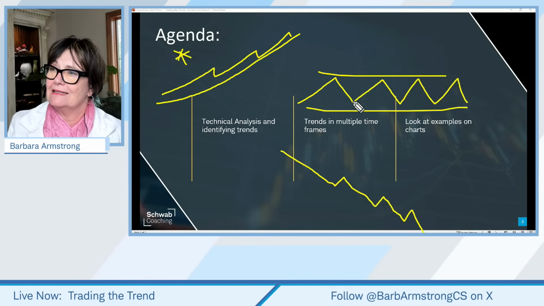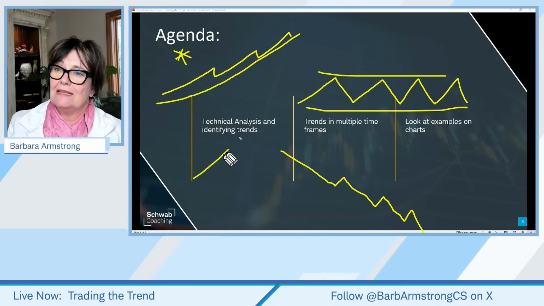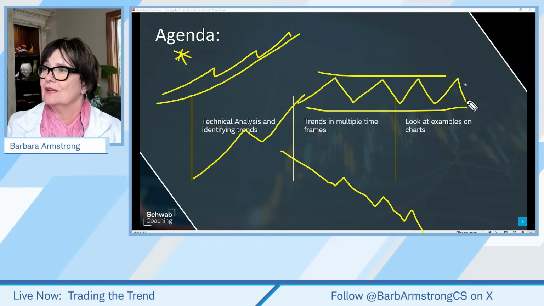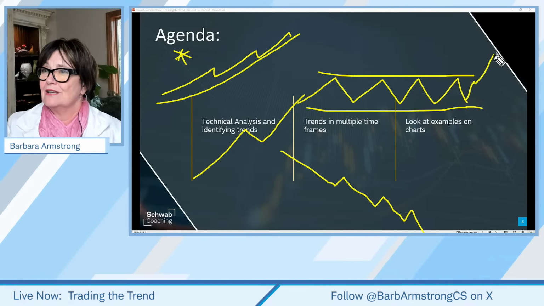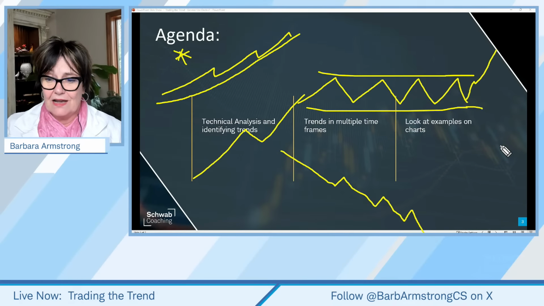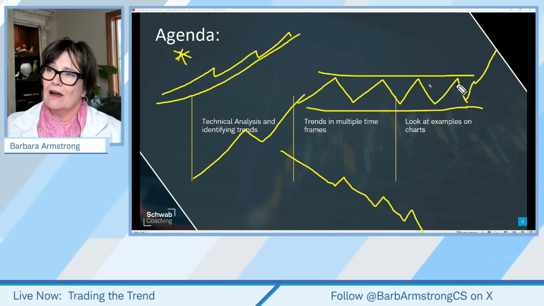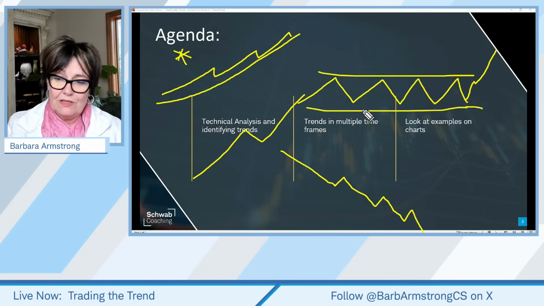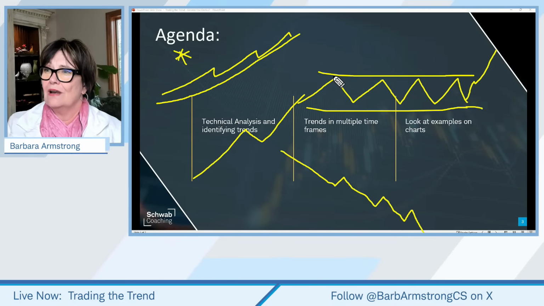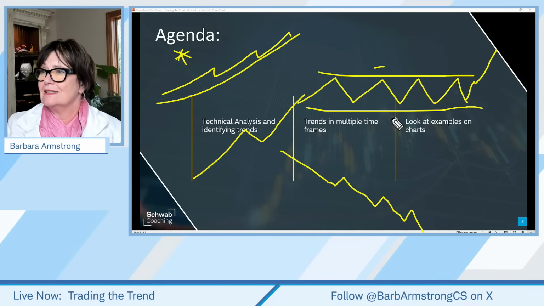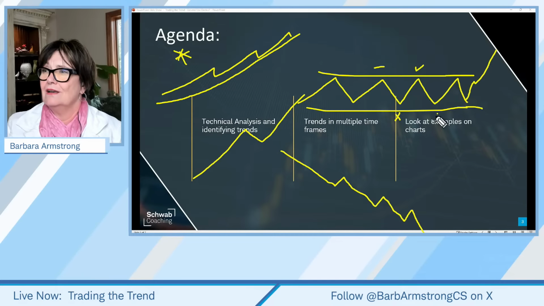Now, if something pays a nice dividend and it's consolidating, but maybe it's been uptrending and then it comes in and consolidates, and the expectation is that when it's finished consolidating, it might break to the upside. But you have to be prepared that it could break to the downside. And one of the things that we want to be aware of when we're looking at something that's consolidating, if we own the stock, what might we do? Well, we might say, I'm going to sell a covered call. When it comes and bounces down, if it does the same thing again, I'll sell a covered call. And when it gets back to this support level, I'll buy it back. And then if it comes back up here and does it again, I'll do another one and I'll buy it back.